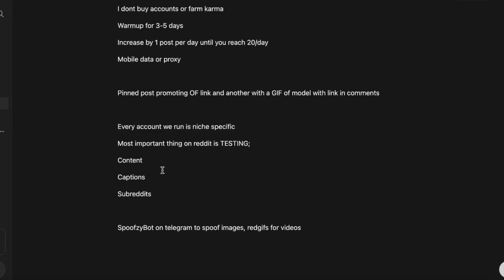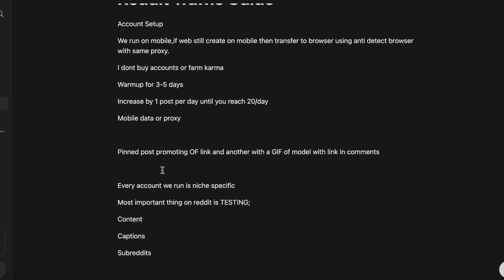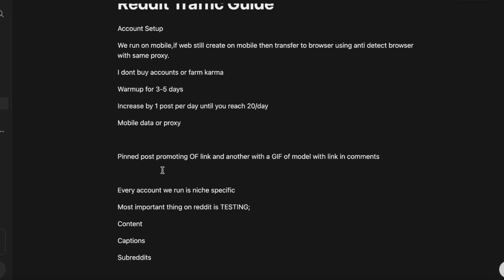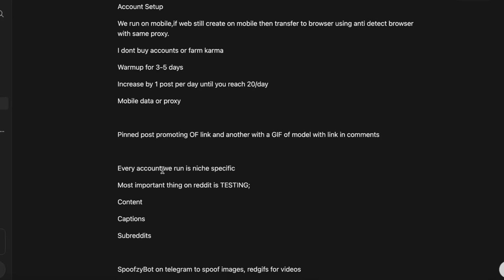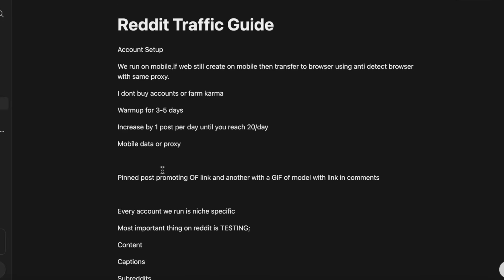So let's just say a bunch of boob niche subreddits, sorry, aren't working, maybe that niche isn't good, and you should try out a different niche, like feet, for example. And then, eventually, once you keep testing and testing, you're gonna find a list of subreddits and possibly a niche that works very well for you. And then from there, that's when you can start actually scaling. And that's really the secret to Reddit, right? It's just testing. A lot of people really ignore this part, and that is literally the most important part about Reddit. If you don't do this part, don't expect to see results with it.